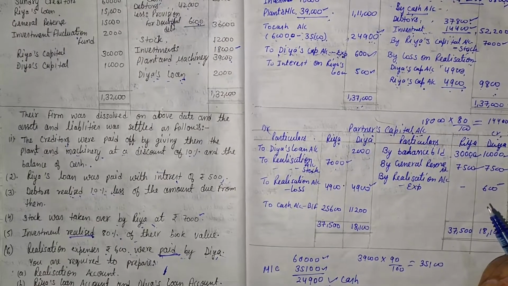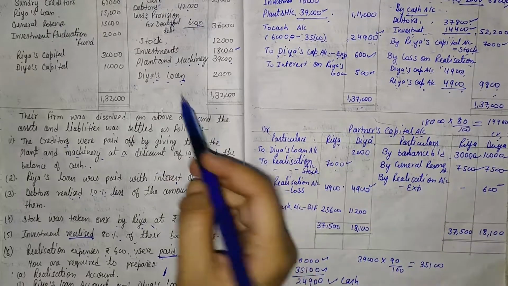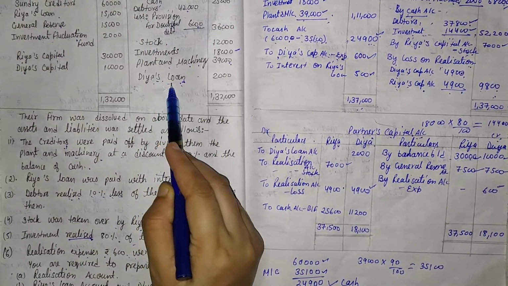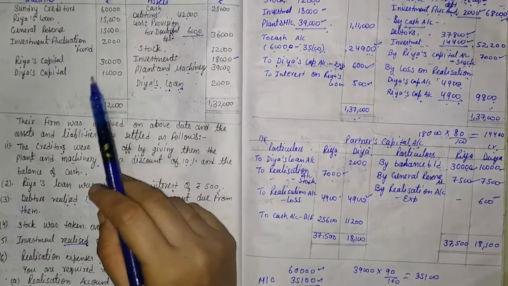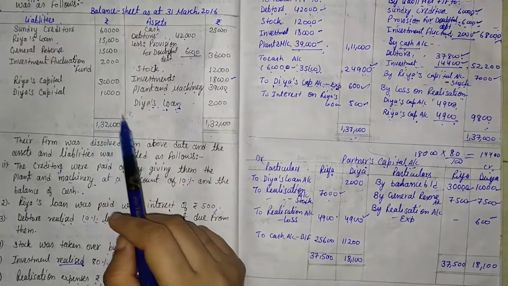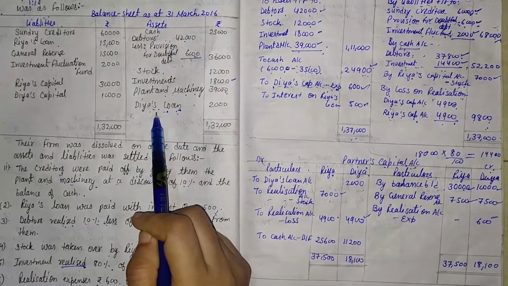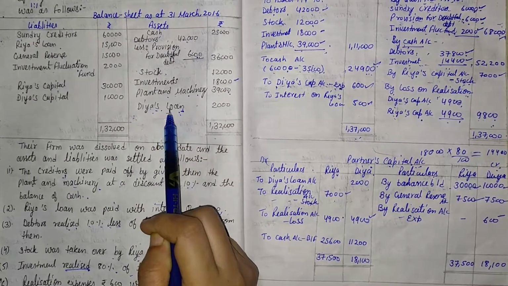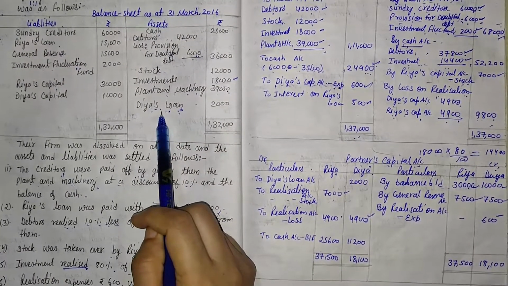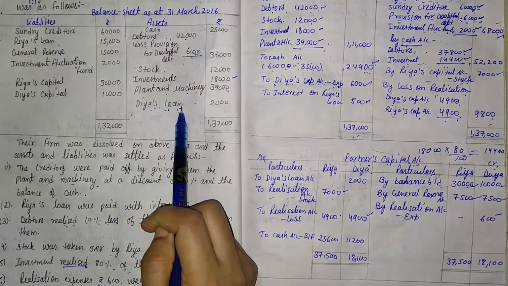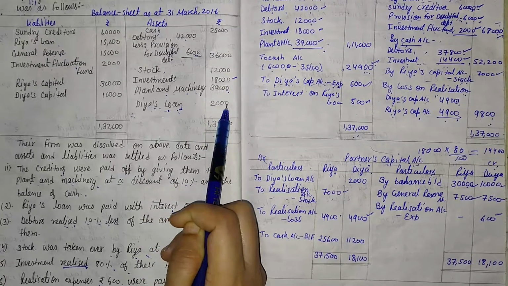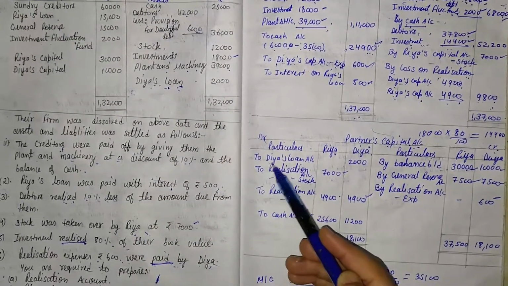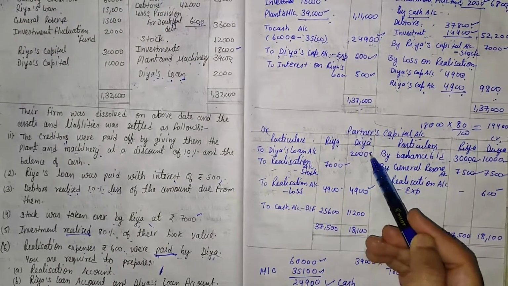If there is any loan on the asset side, here one loan is on the asset side. If the loan exists on the liabilities side, that will not be transferred to the capital account. But if the loan is given on the asset side, that value is transferred to the capital account. So Diya's loan is transferred to the capital account by the amount 2,000. So to Diya's loan, that is 2,000.